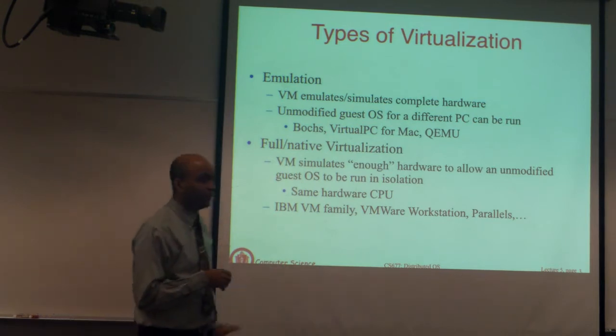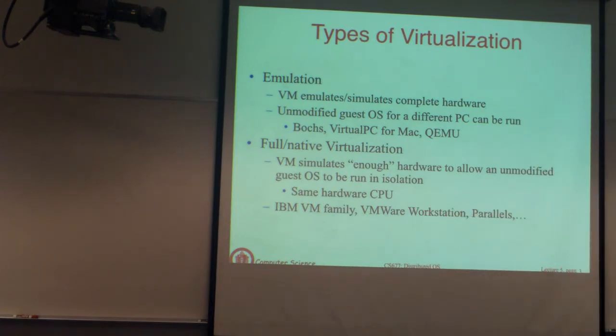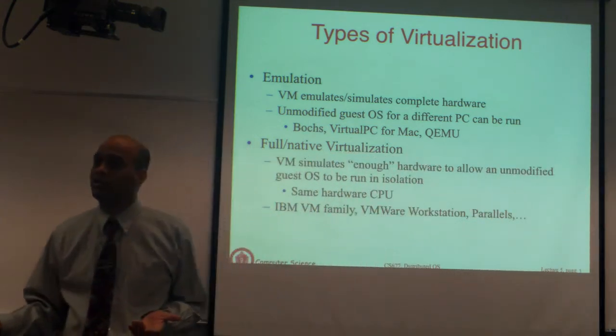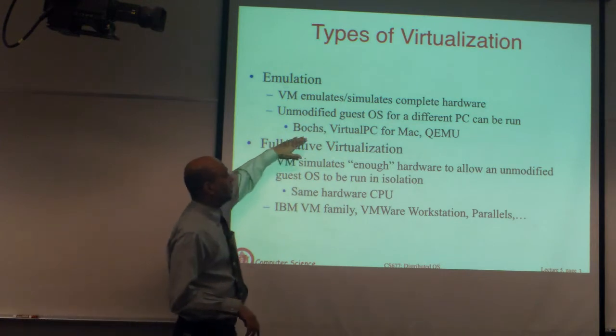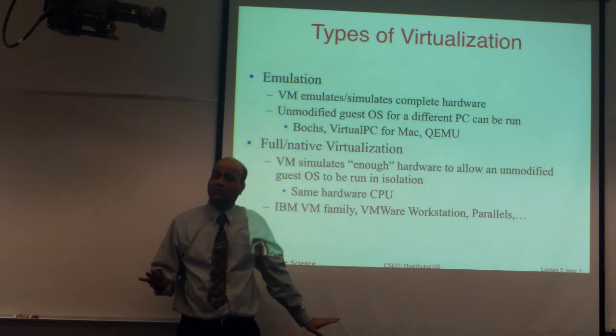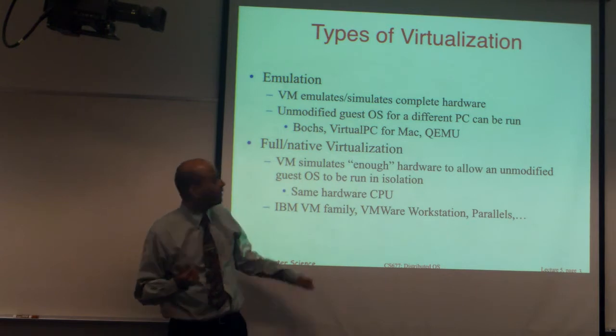But what full emulation essentially does is, since it's a complete emulation, you can use it to emulate any machine you want, any CPU you want, using any other machine or any other CPU. In particular, you can take one family of instruction set or CPUs and emulate another one. That's a very popular use of full emulation.